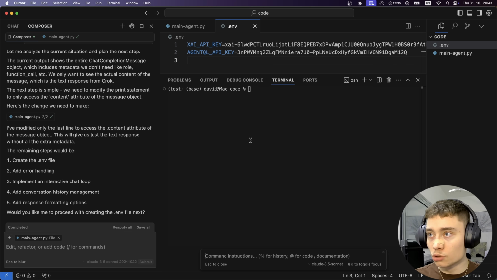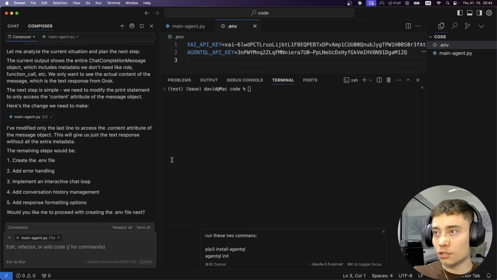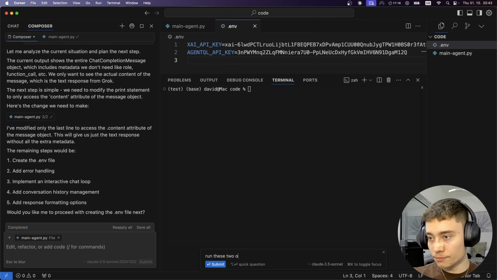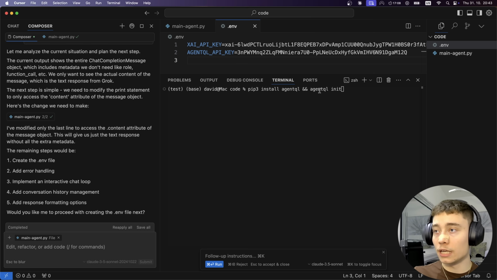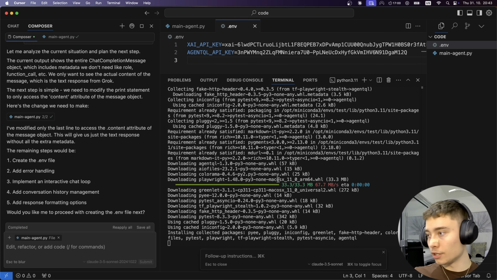So I pressed Ctrl K and I'm going to type in "run these two commands," because if I just pasted it, it would put it on two different lines and that could be trouble. Cursor is going to format it so it's on one line. As you can see, it formats it on one line, putting the and symbol. So let's run. And now we'll install those two packages into our environment.